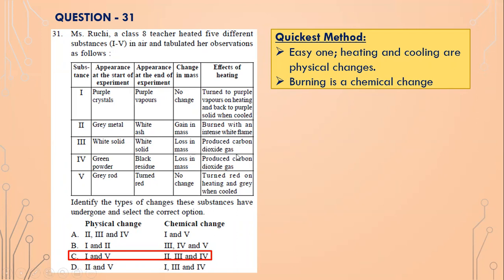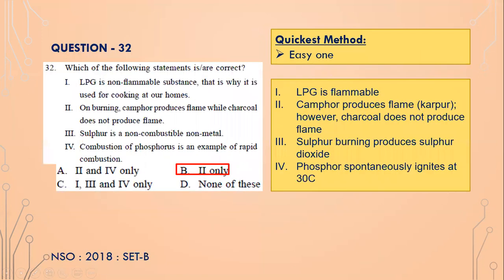So anything which produces any other different substance is a chemical change because you are conducting a reaction. Green powder, black residue, and loss in mass. Again, all these are chemical changes. 2, 3, and 4 are chemical changes.